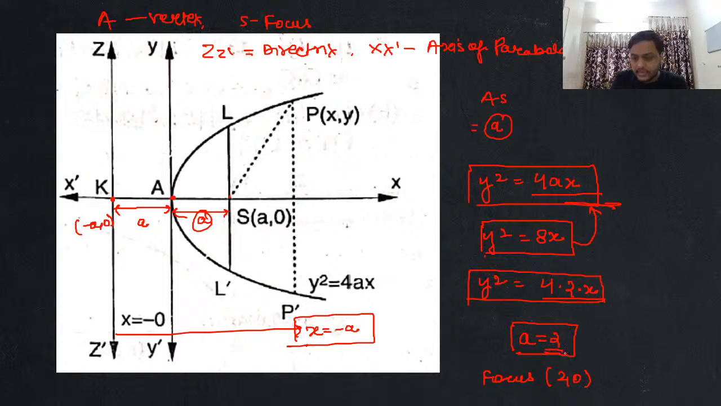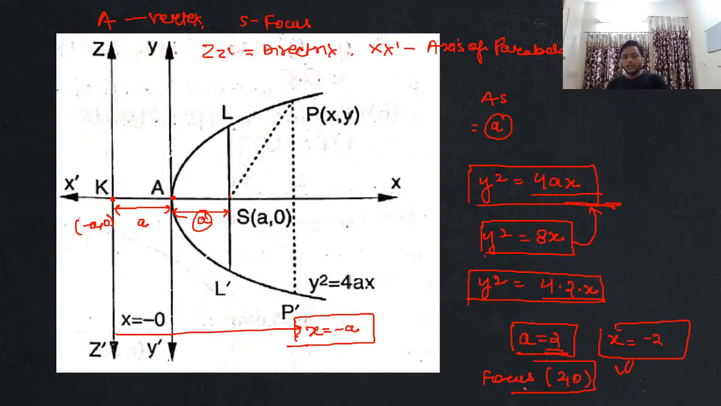Okay, when this a is equal to 2, I know that the equation of directrix is x equal to minus a, so the equation of directrix in this case will be x equal to minus 2. Clear? This is the equation of directrix that I am having. These are the coordinates of focus that I am having.